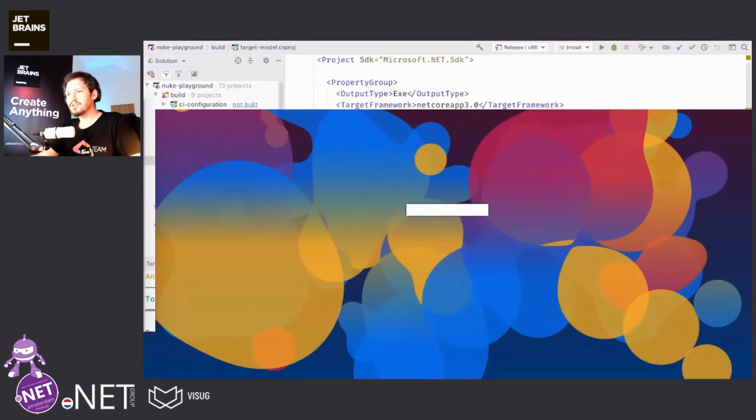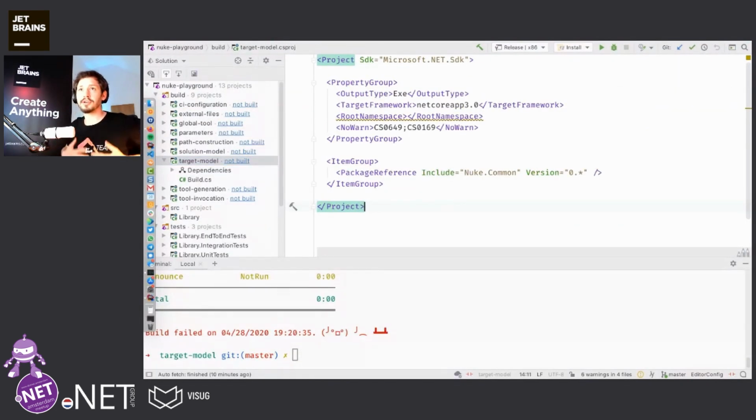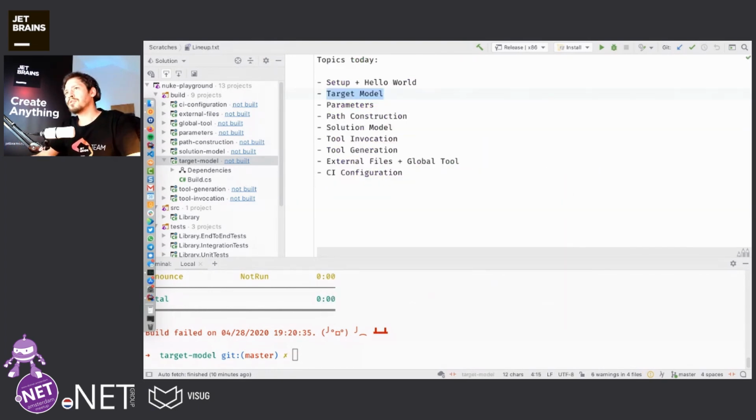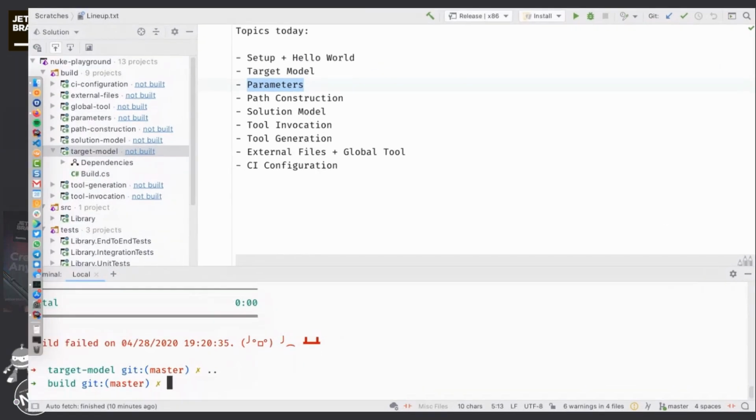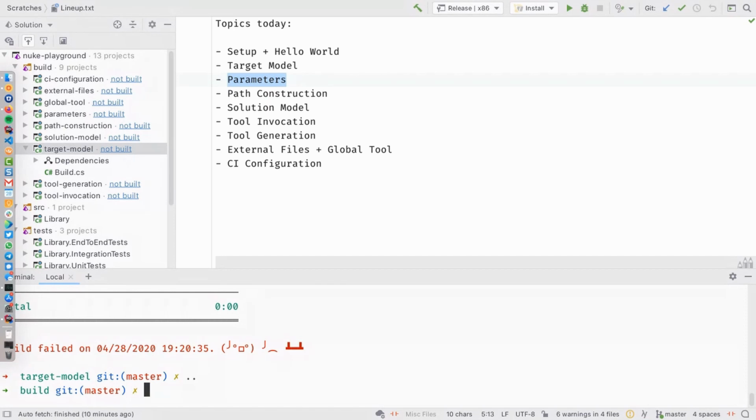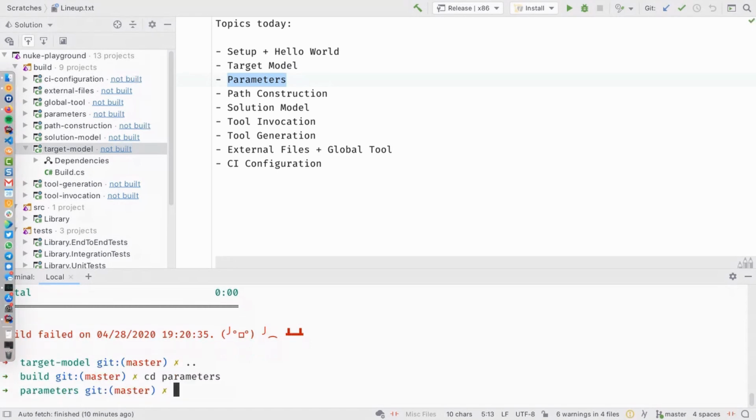Okay, let's go back to the playground. Next thing I want to show you are parameters. And of course, one of the very important things for our build automation or build implementation is to pass in parameters, like API key, for instance.